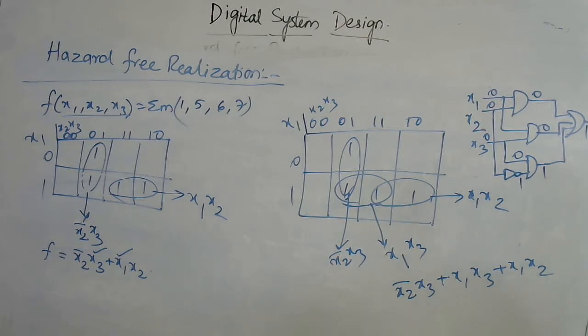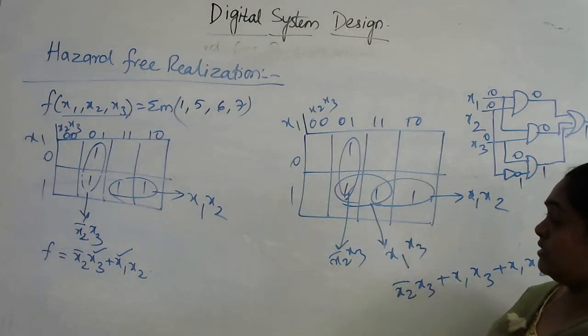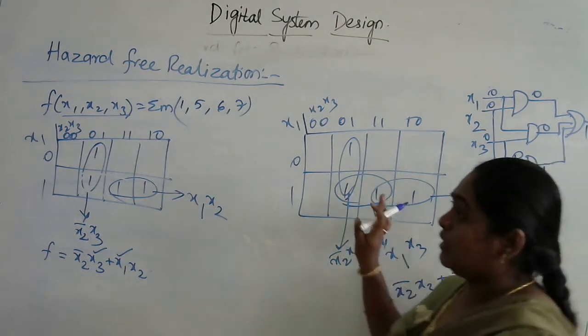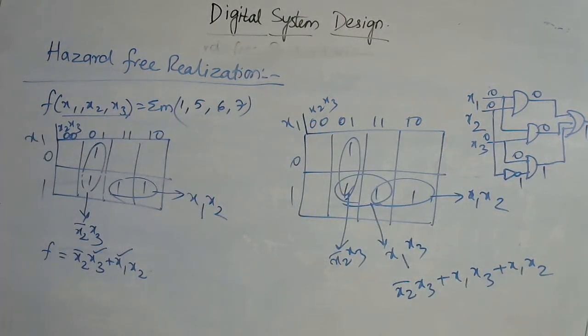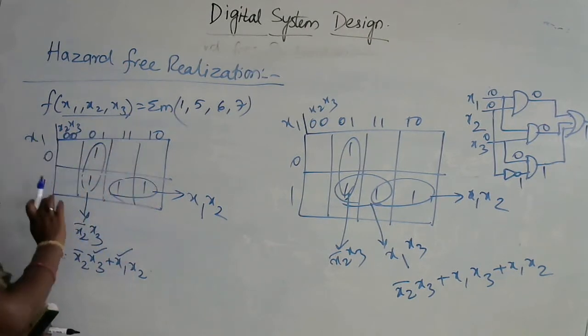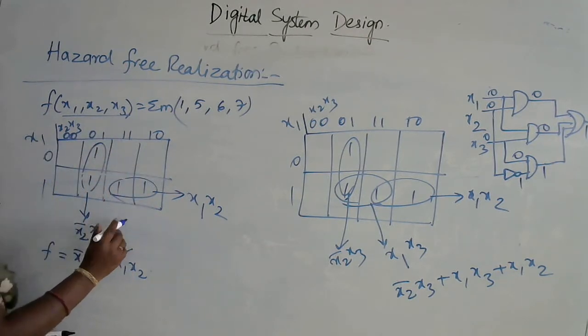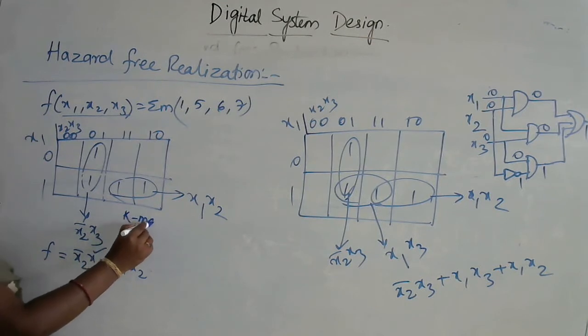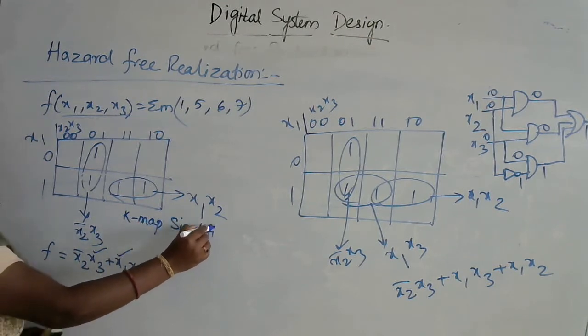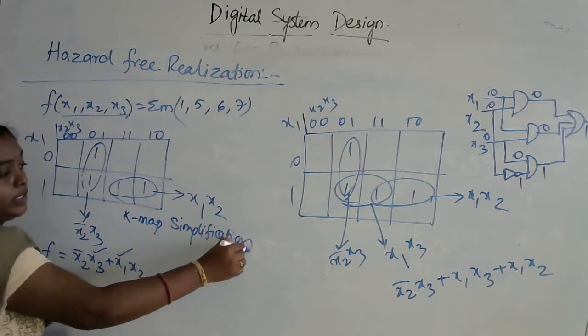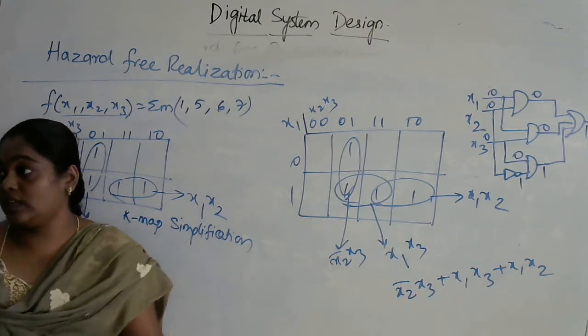So what is meant by hazard-free realization is that we need to combine all the adjacent combinations, so that the output which we are getting is called hazard free. Now just observe, the first diagram which I have drawn is K-map simplification. But the second one is hazard-free realization.